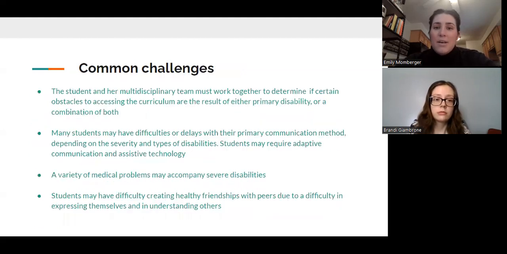So, some general challenges that students with multiple disabilities may face. One difficulty is that students with multiple disabilities work with their team to determine if certain obstacles to accessing the curriculum are the result of either primary disability or a combination of both.